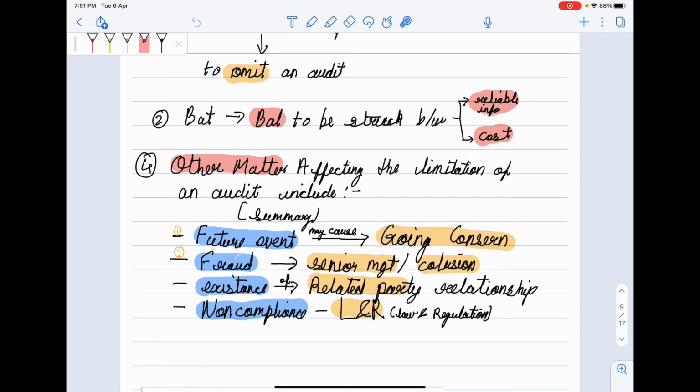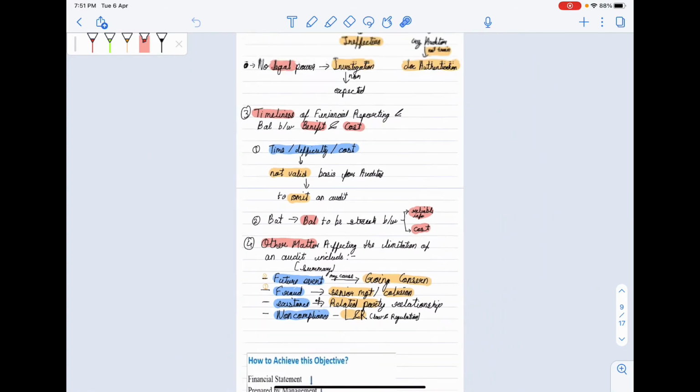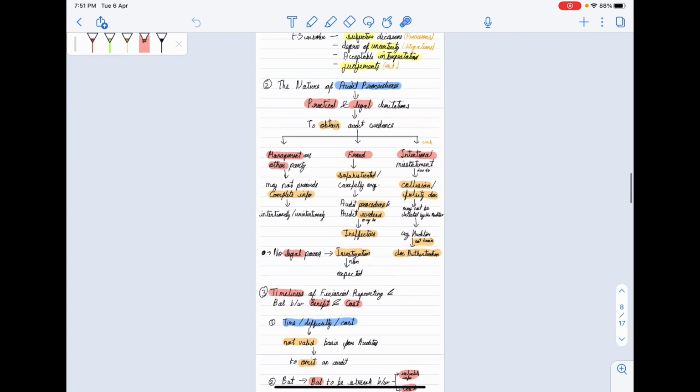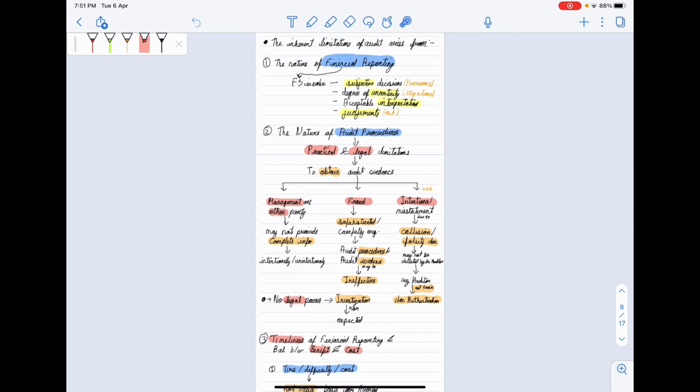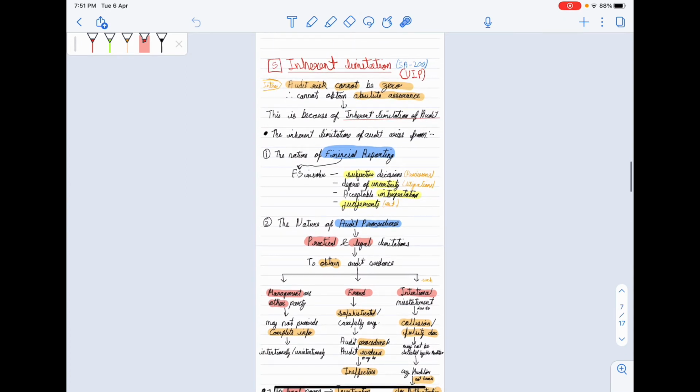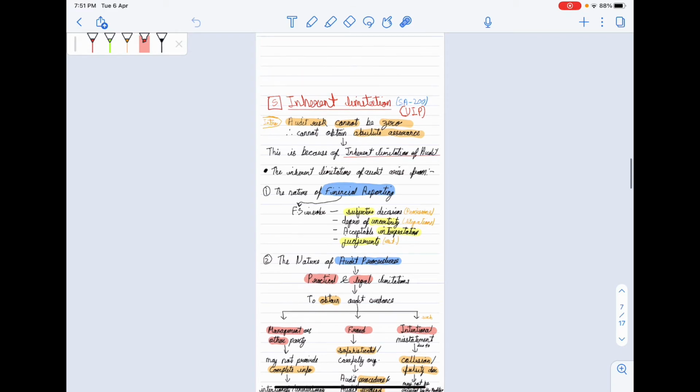And then non-compliance of laws and regulations. So these four things are also big issues which create inherent limitations of audit. So due to all these things, the auditor cannot give 100% or absolute assurance. Therefore, it gives a true and fair view, that is reasonable assurance.